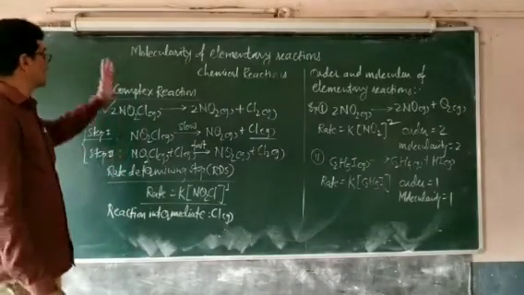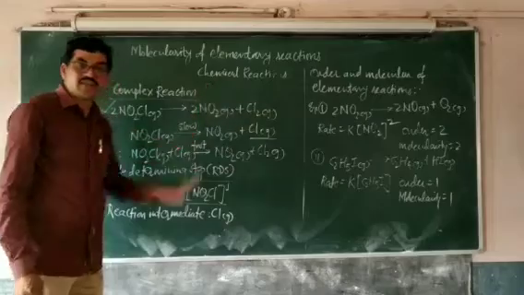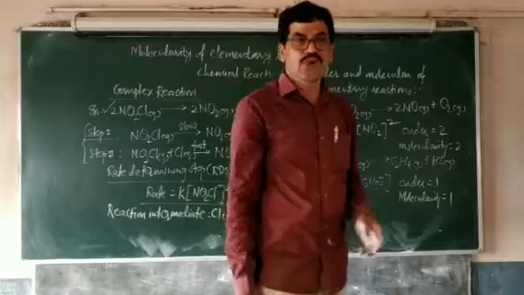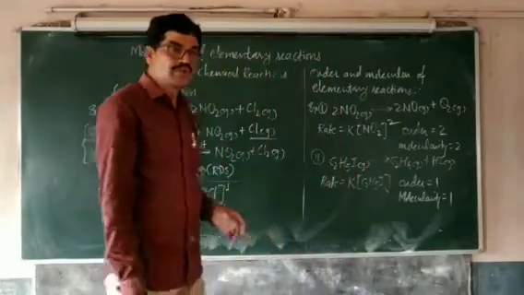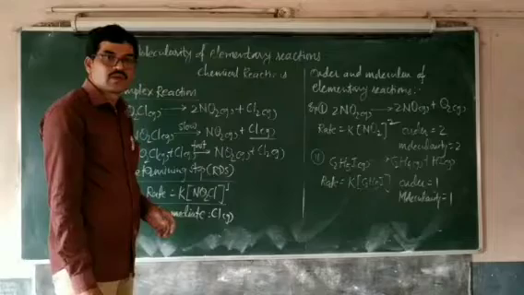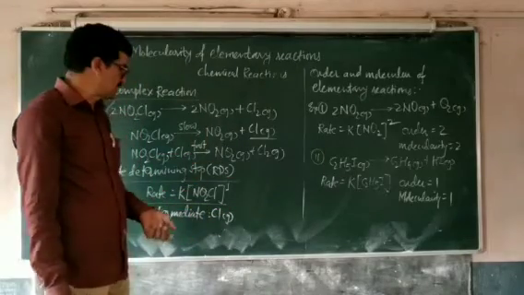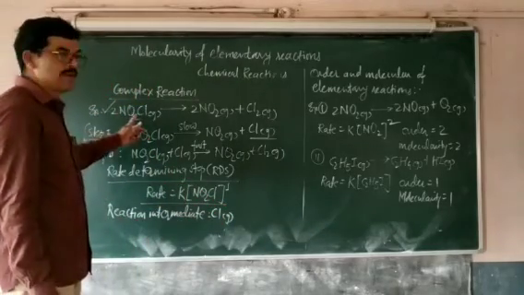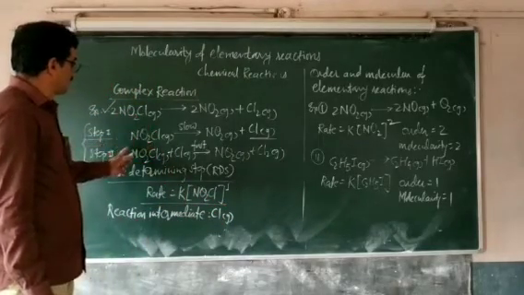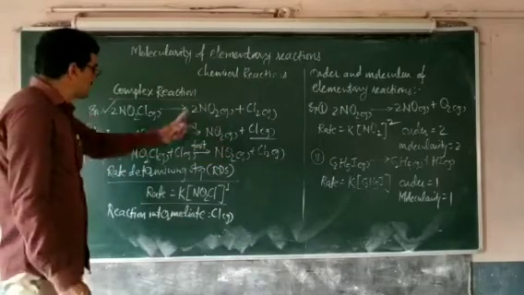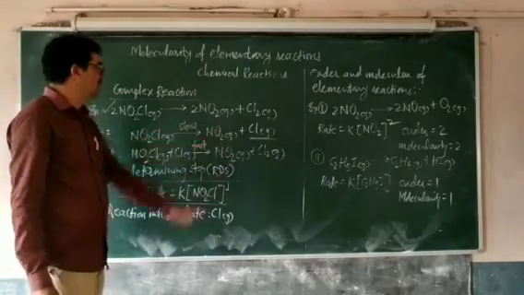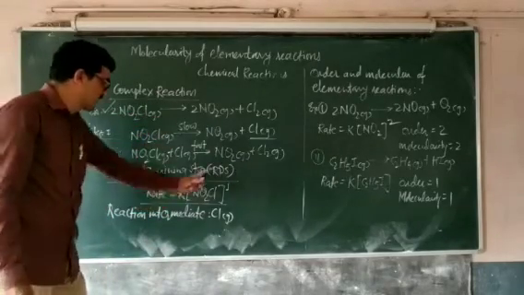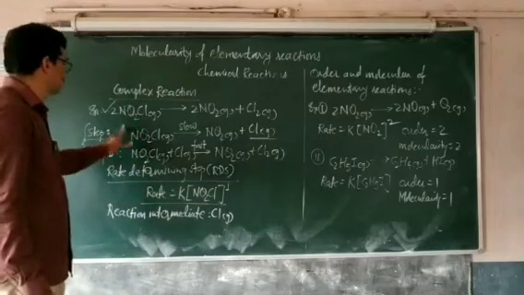The rate of the reaction also doesn't depend on the concentration of the reaction intermediate. So reaction intermediate is defined as the species which is produced in one step and consumed in the subsequent step. While rate determining step is the step which occurs very slowly. The slowest step of the chemical reaction which determines the rate of the reaction, from which the experimental rate law is decided, such a step is known as the rate determining step.